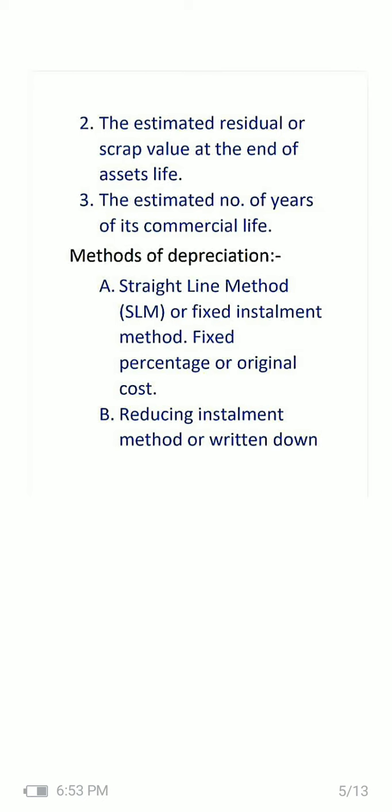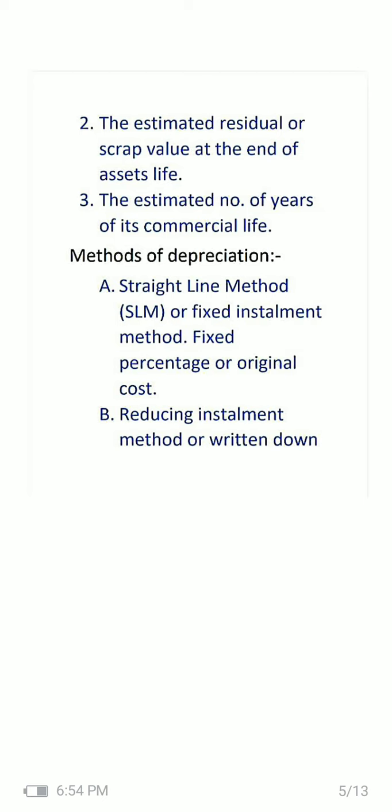Names are different but type is one. Either we can say straight line or fixed installment method or fixed percentage or original cost. So friends, you have to mind it. GIB students, aspirants, please mind it. They can ask what will be the fixed installment method for this, that numerical they will ask, then don't get confused. Please read carefully. And second one is most important for GIB as well as CIB.